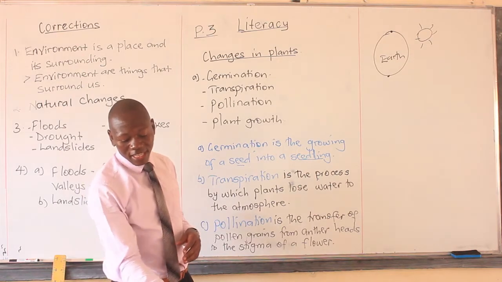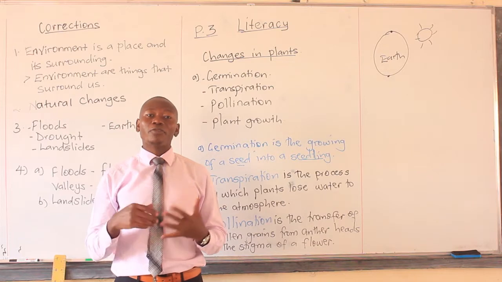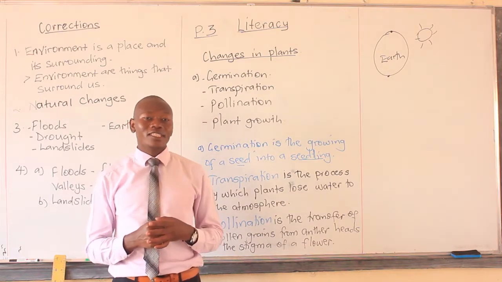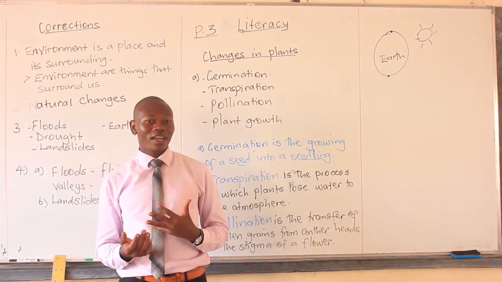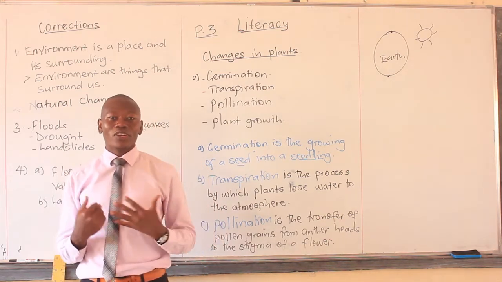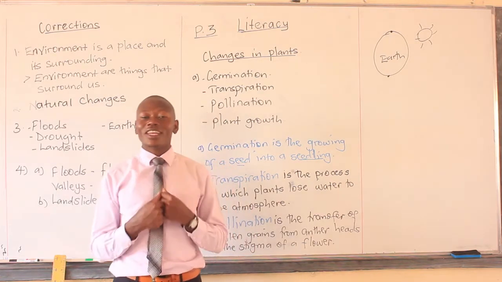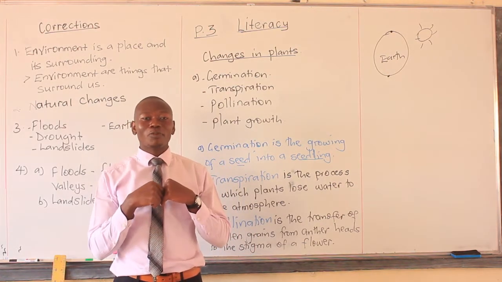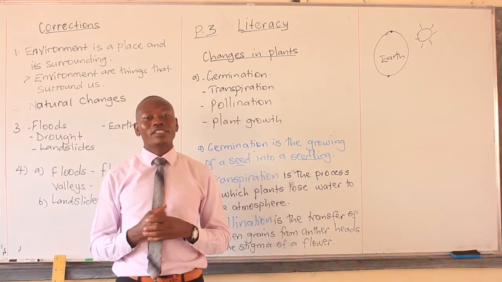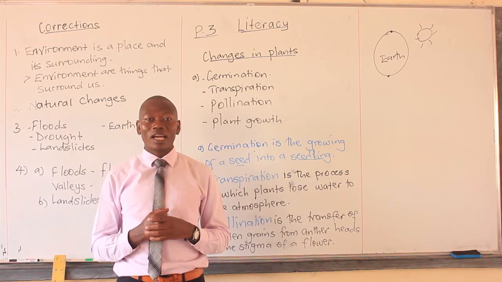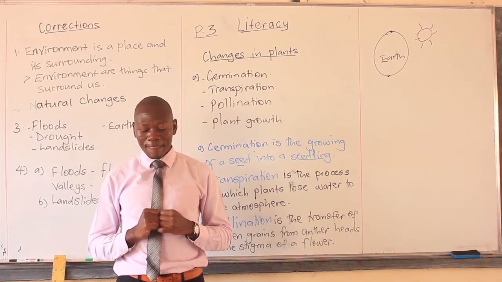We say changes in the sky will include formation of rainfall. Rainfall undergoes very many changes in order for it to be formed all together. The first one can be transpiration. Another one is condensation. Then another one, of course, will be forming of clouds, and the clouds will result into raindrops. And so those are the natural changes in the sky.